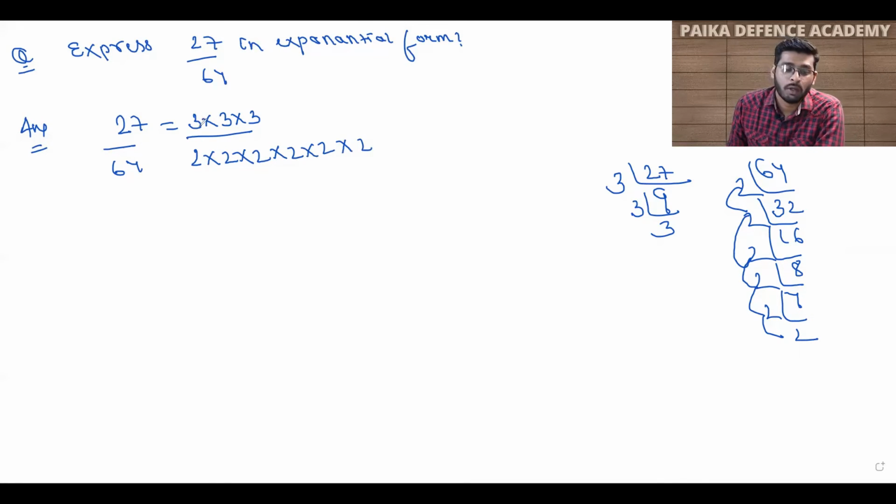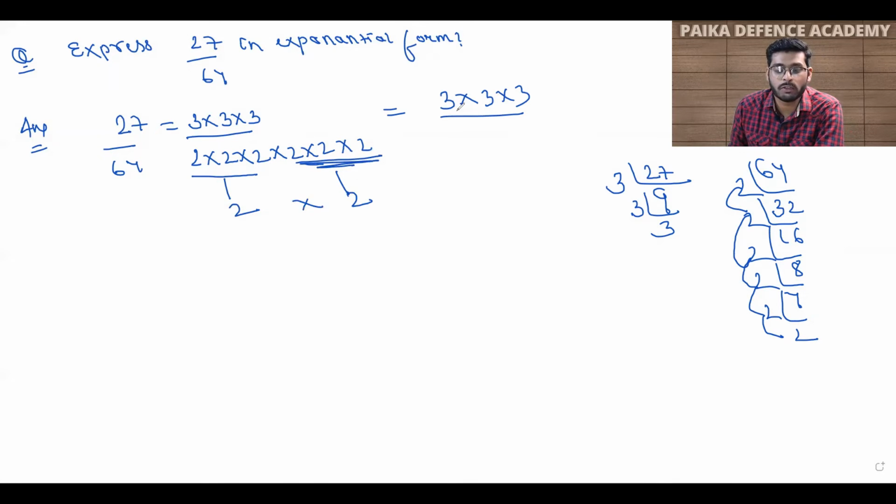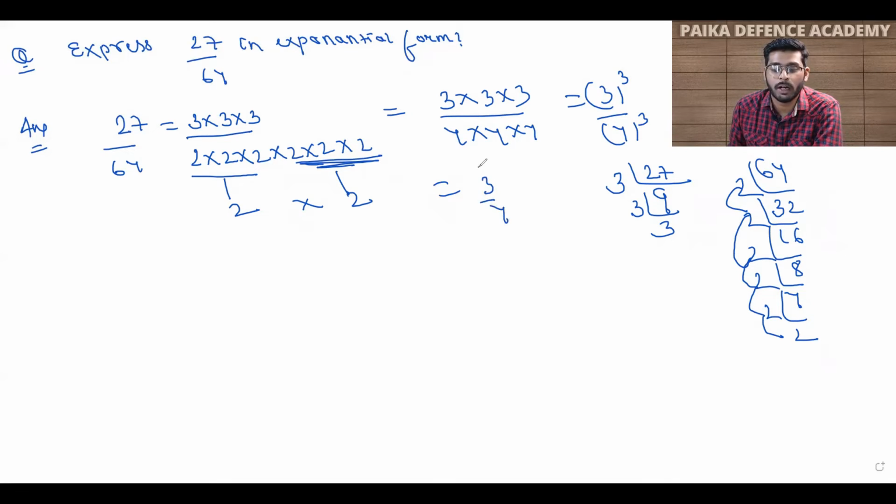Now students, see here, the number of 3's is less than the number of 2's. How many 3's were there? 1, 2, 3. So we'll make pairs of 3. First pair, second pair. Now I get 3 into 3 into 3, and from this pair I get one 2, and from this pair I get one more 2. So 2 into 2 is 4, and I will write 4 into 4 into 4. So now I get 3 raised to power 3 and 4 raised to power 3. So our answer is 3 by 4 raised to power 3. Whenever you get this type of question, you have to solve it in this way. Now we will move further.